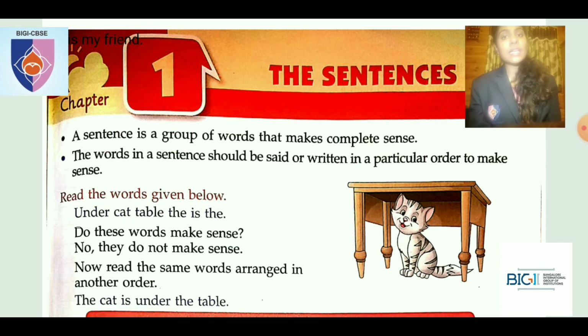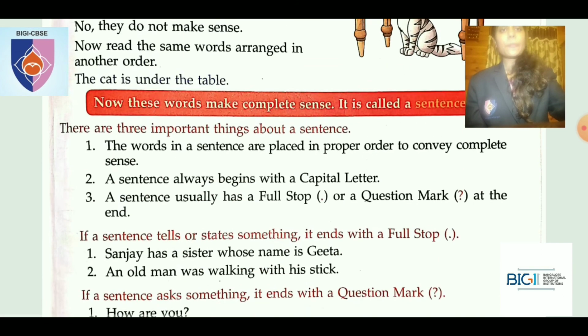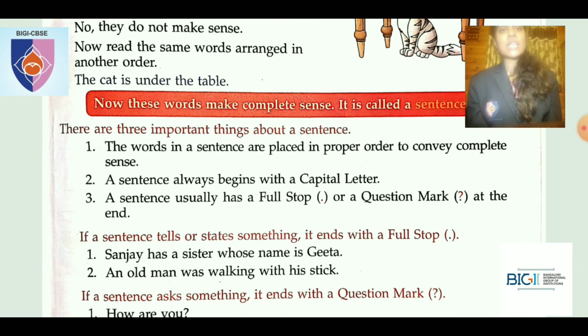Now before writing sentences, we should keep a few things in mind. We have a few things that have to be remembered. What are those? Let's see. The important things that we should remember before we start writing a sentence: the words in a sentence should be arranged in a proper order to convey complete sense. And a sentence always begins with a capital letter. When you start a sentence, it should start with a capital letter.